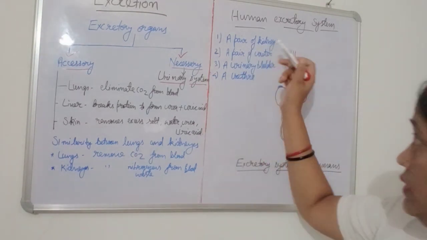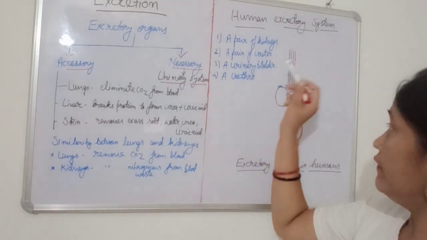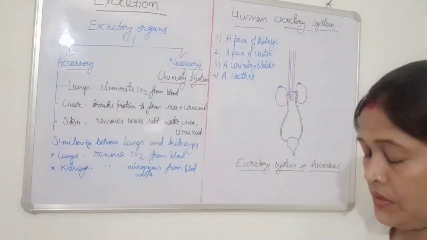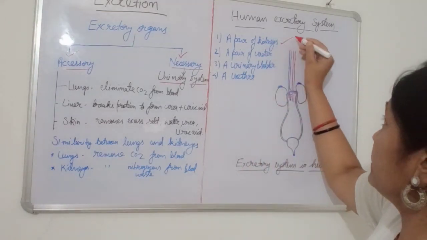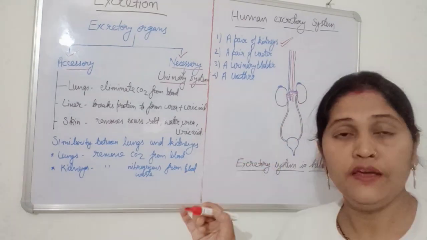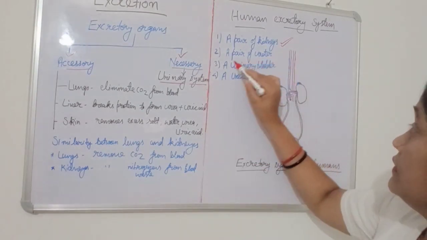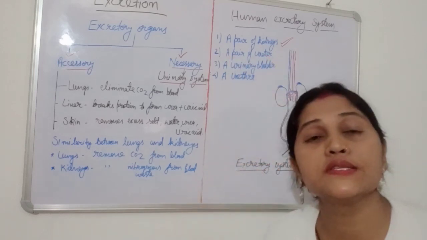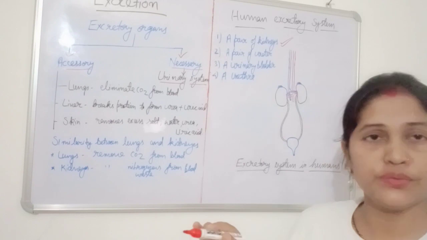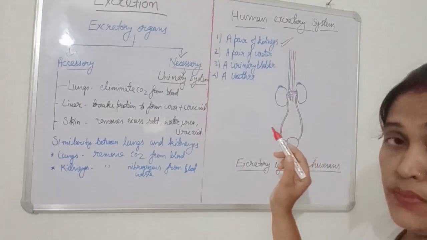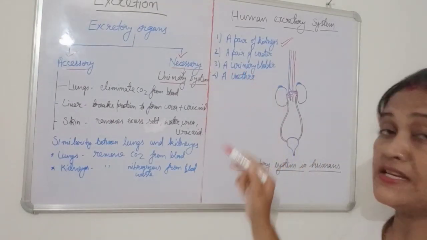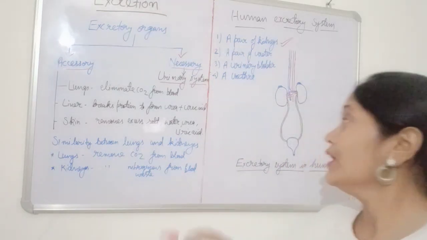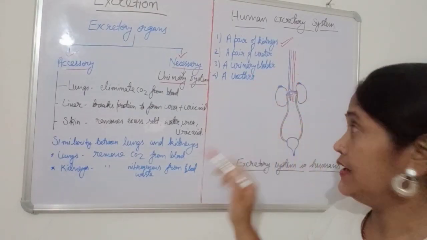When we discuss the human excretory system, first there is a pair of kidneys. This is a very important, main excretory organ in the human body. The next is a pair of ureters. How many ureters are present in our body? A pair, two. And a urinary bladder, a single urinary bladder is there in the excretory system, not two. Remember this, the urinary bladder is single, and then the urethra.